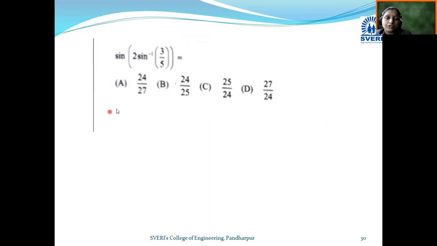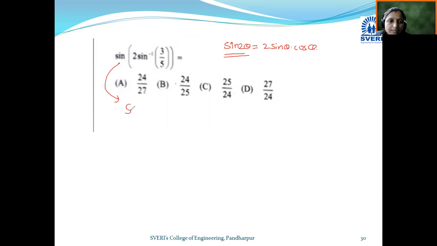Here we use the formula. Sine of 2 into something means we use the multiple angle formula. What is the multiple angle formula? Sine 2 theta becomes 2 sine theta into cos theta. First we use this multiple angle formula to solve this expression.